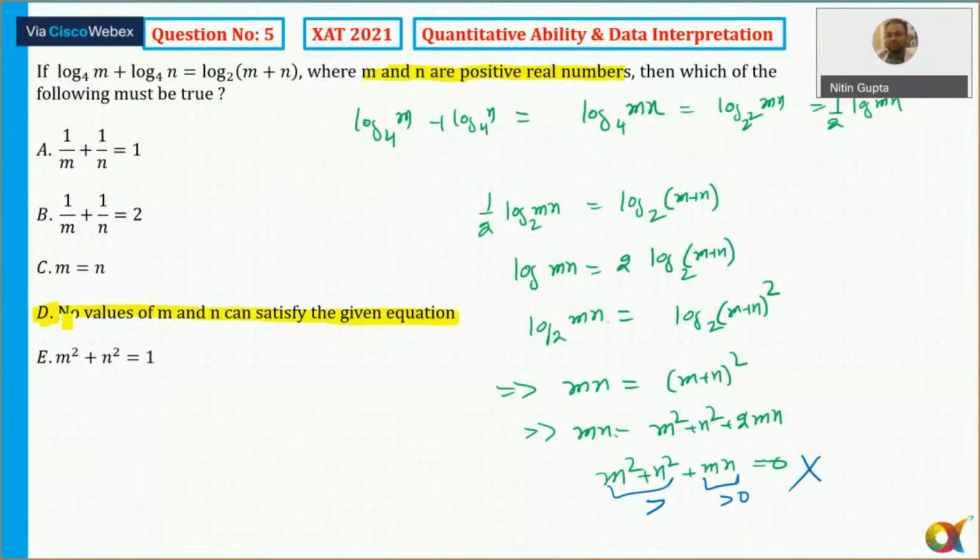So any doubts to anyone now? This question number 5, please respond. So can we move to the next question? Chalo, let's move ahead.